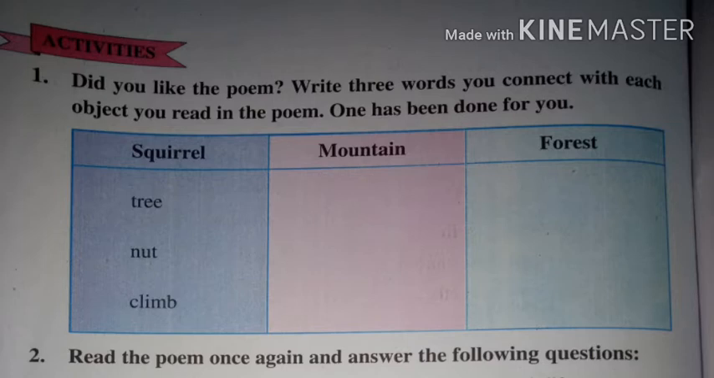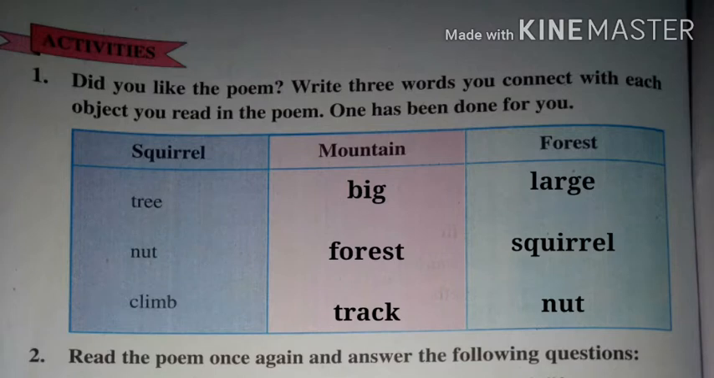Our first activity is to write 3 words that you can connect with each of the objects you read in the poem. Like the words tree, nut and climb are connected with a squirrel. Likewise, you have to write 3 words for mountain and 3 words for forest. We can say the 3 words which are connected with the mountain are big, forest and trek. On the other hand, the 3 words that can be connected with the word forest are large, squirrel and nut.